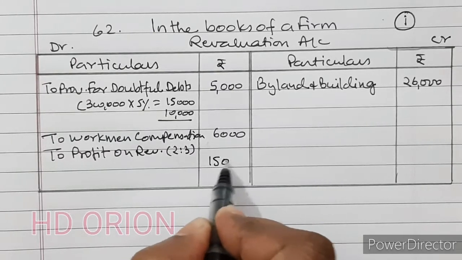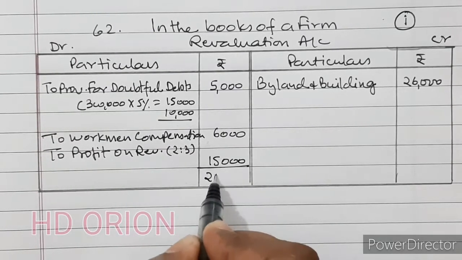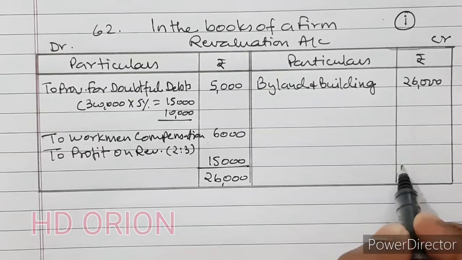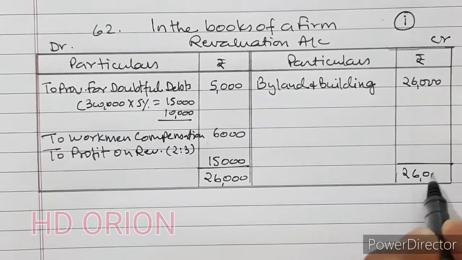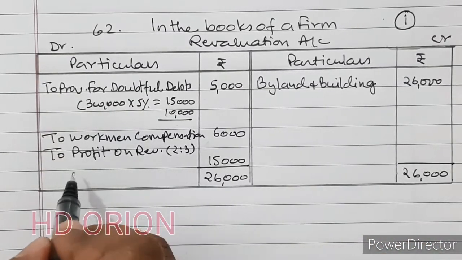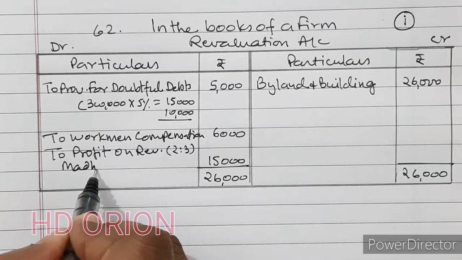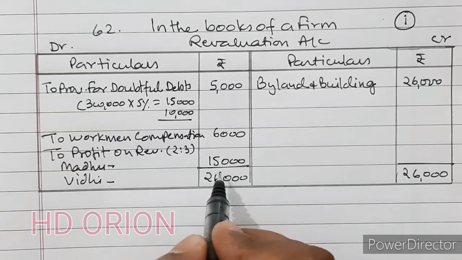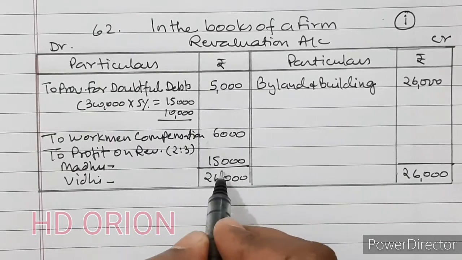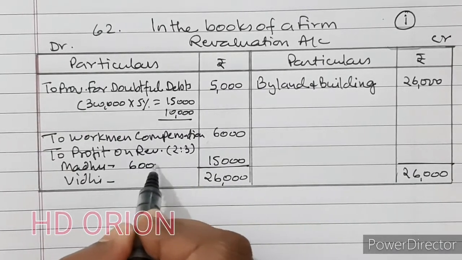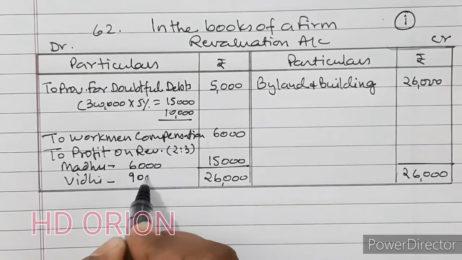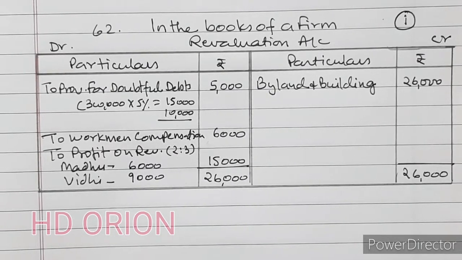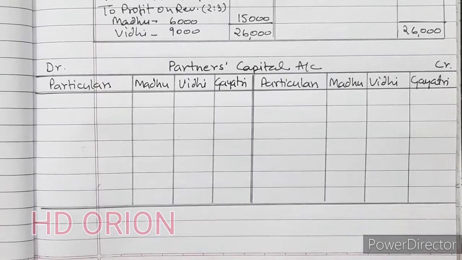It is 15,000, the balancing amount. So Madhu and Vidhi: 15,000 divided by 5 will be 3,000. So 6,000 for Madhu and 9,000 for Vidhi. Now let us see partners' capital account.